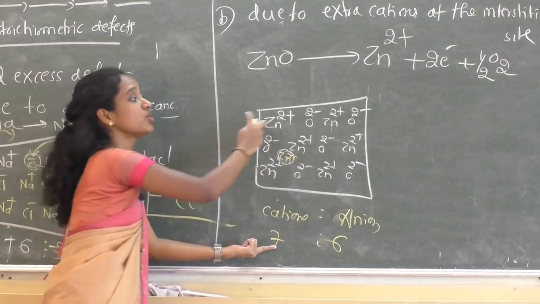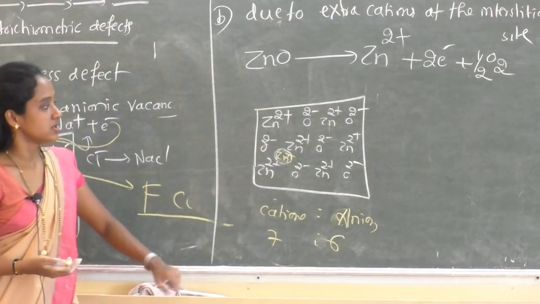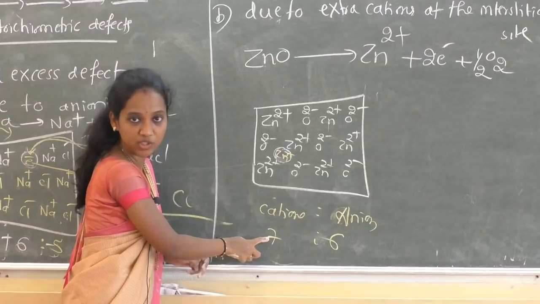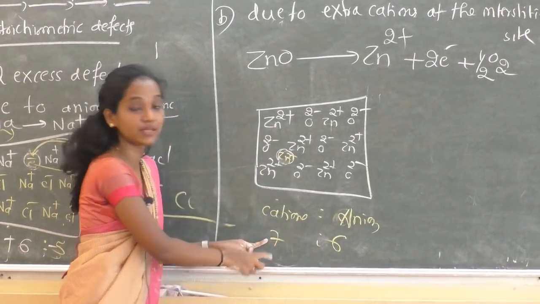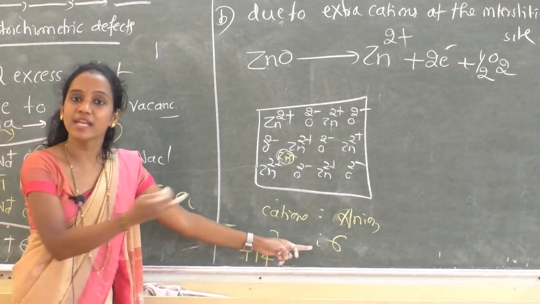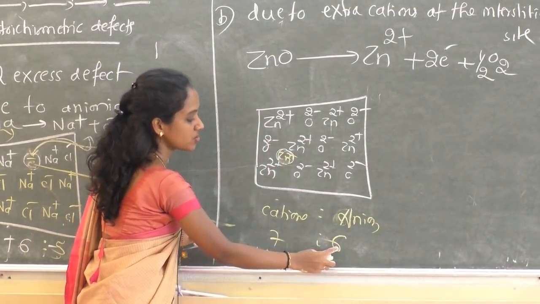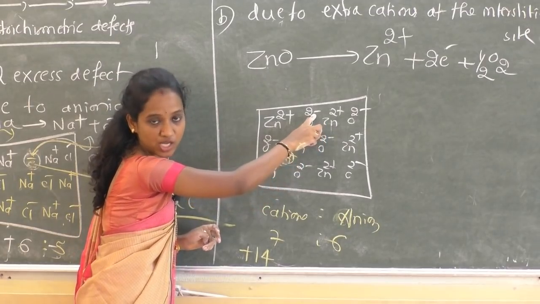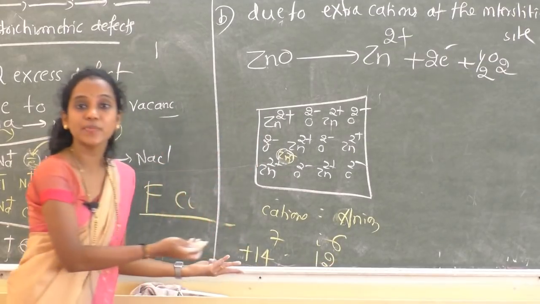What about the electrical neutrality? Are the positive charges equal to negative charges? Just observe. There are 7 Zn2+ ions, each Zn having plus 2 charge. So 7 multiplied by 2 is plus 14 charges. So we need minus 14 negative charges also. Is there minus 14? The number of oxygen is only 6 here. So 6 multiplied by minus 2 charge is 12. Electrical neutrality is not maintained.